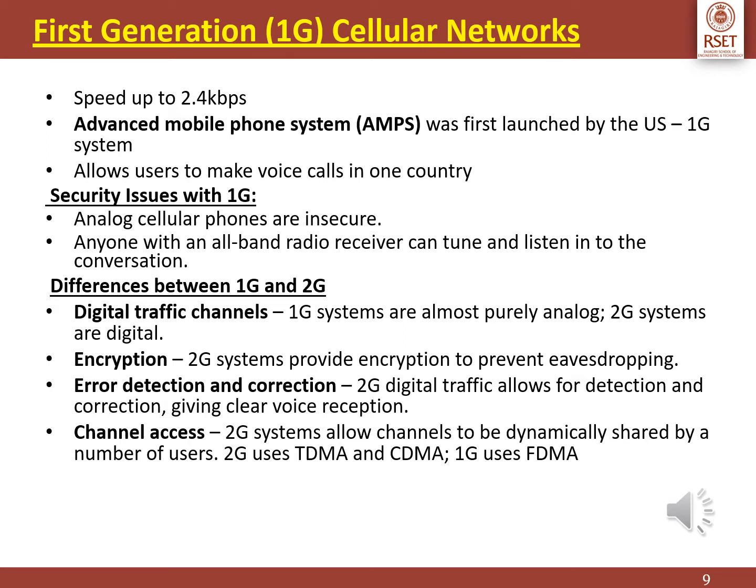These are the analog telecommunication standards that were introduced in the 1980s and continued until being replaced by 2G digital communication. The maximum speed of 1G is 2.4 kbps.